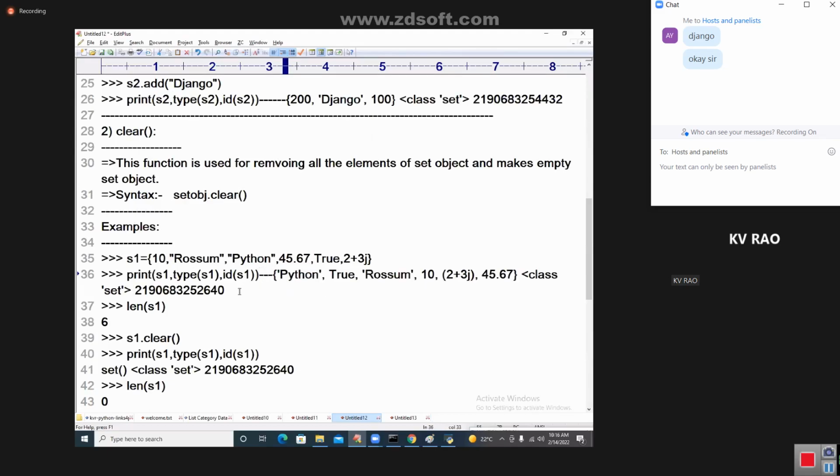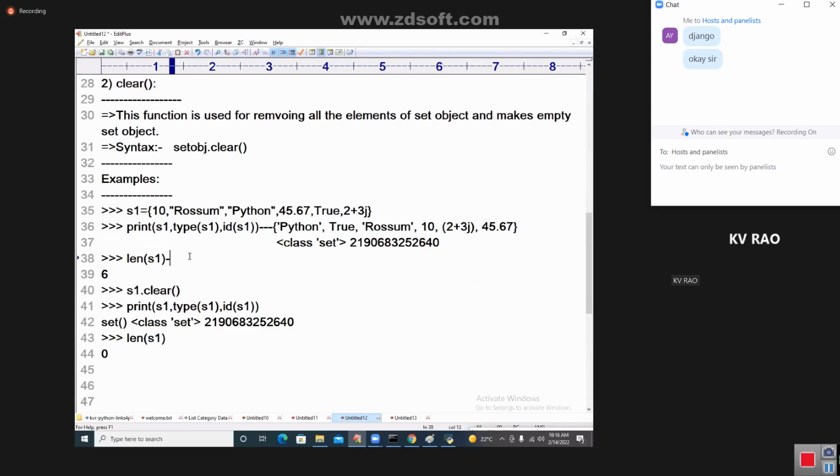So, getting this data, here I'm going to give you clarity on this. Here is the set object, class set. Len of that is 6. S1 dot clear removes all the elements.